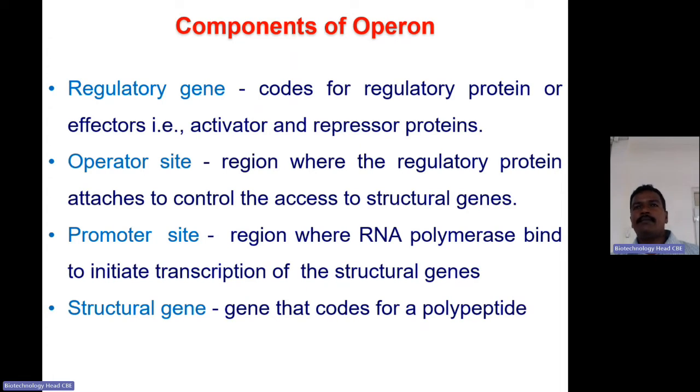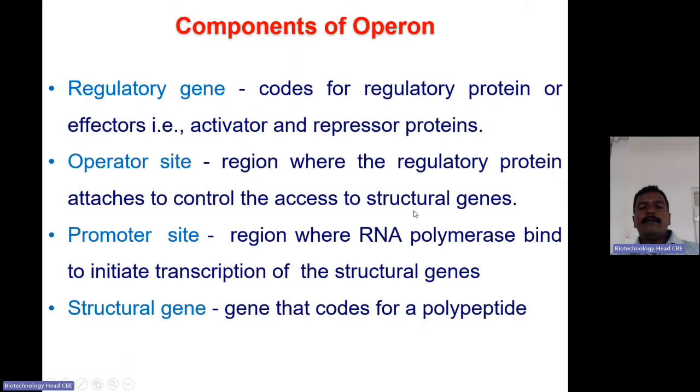The operator site is present in front of the coding regions, meaning the structural genes, and after the promoter. In the operator site, the repressor or activator, the regulatory protein, will bind and regulate the operon expression.